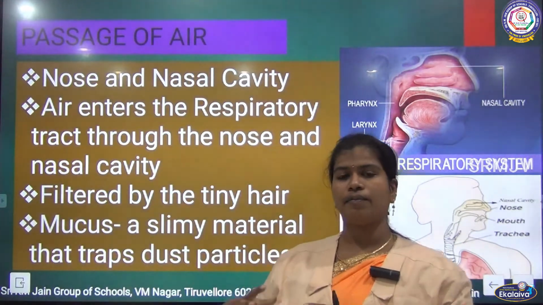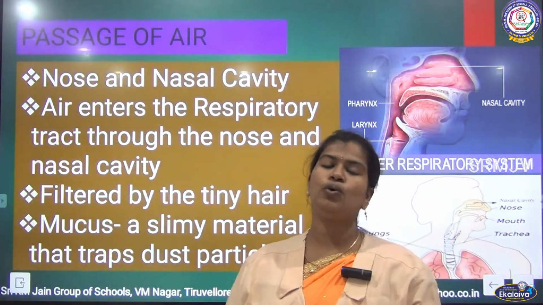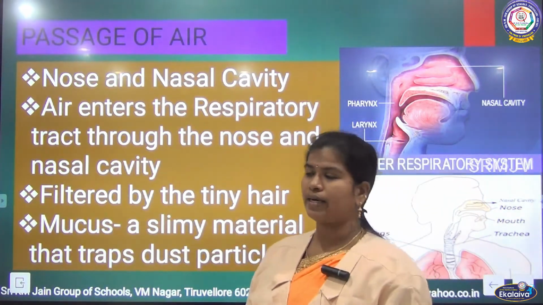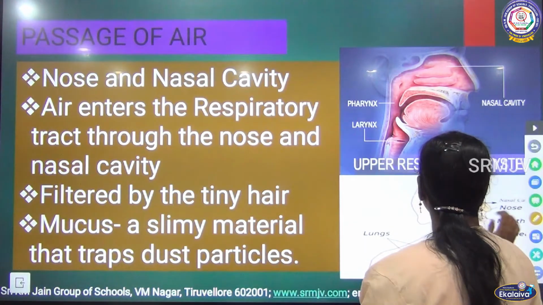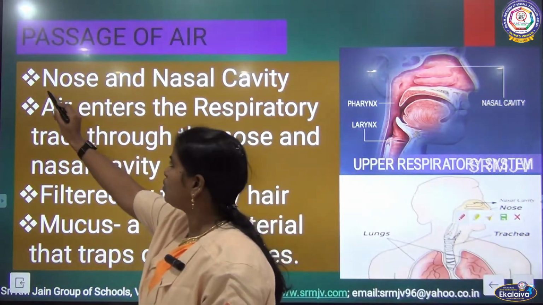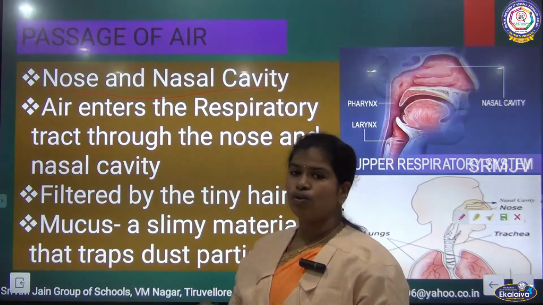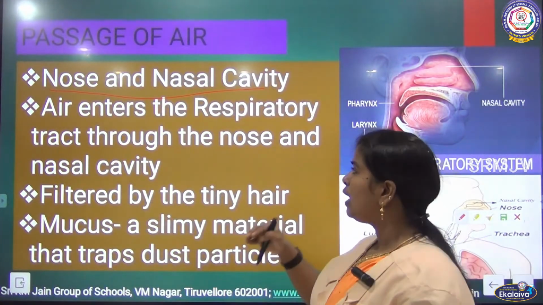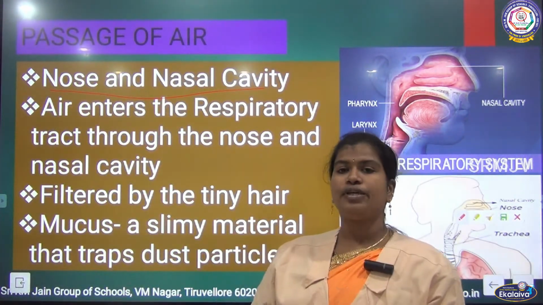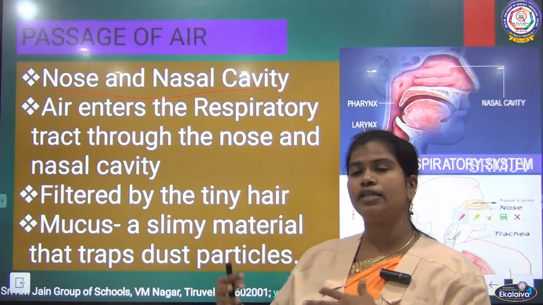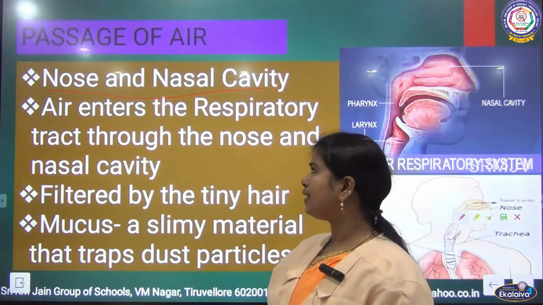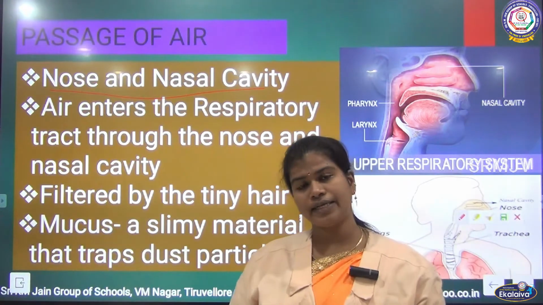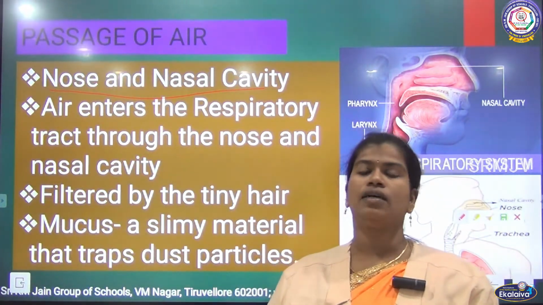By studying these parts we are also going to trace the path of the air entering our body. The very first part is the nasal cavity. You know the nose, and the space inside the nose we call the nasal cavity. When we breathe in, during inhalation, the air or oxygen enters the respiratory tract through the nose, and once it reaches the nasal cavity, the air is filtered. How does it filter?